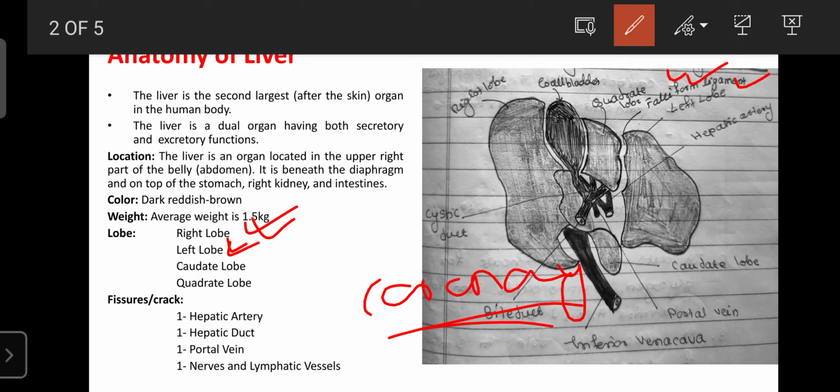The right side is known as the right lobe, and the left side is known as the left lobe.